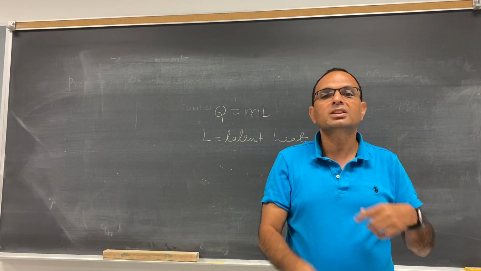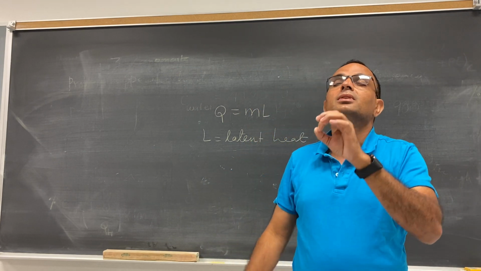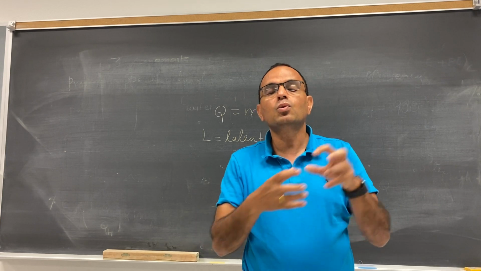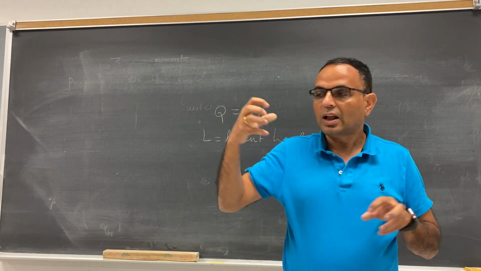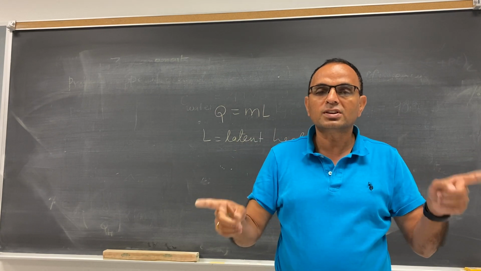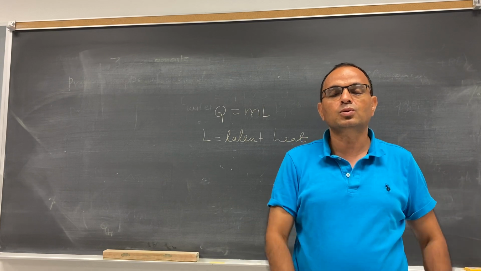Solid to liquid, but you keep the temperature the same, 0 degree to 0 degree. That is the latent heat of ice. You see, ice is solid, water is liquid. No change in temperature, but what is the change? Phase change, solid to liquid. That is what we call the latent heat.